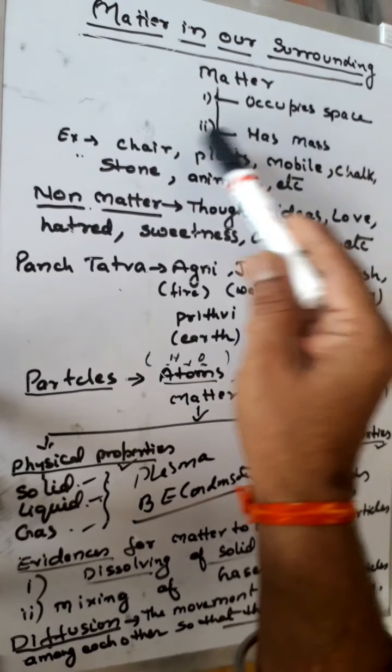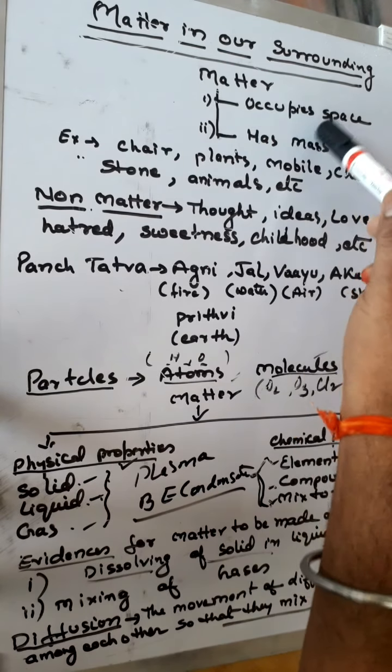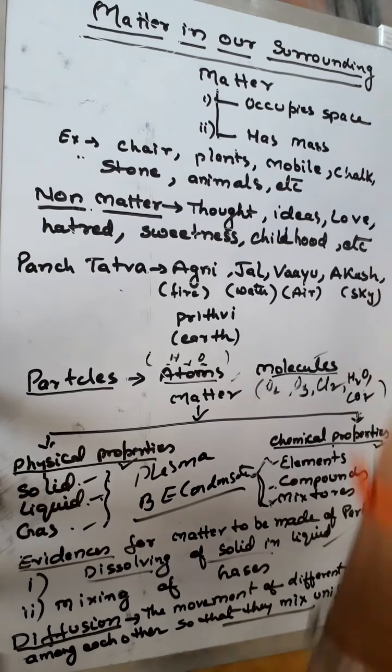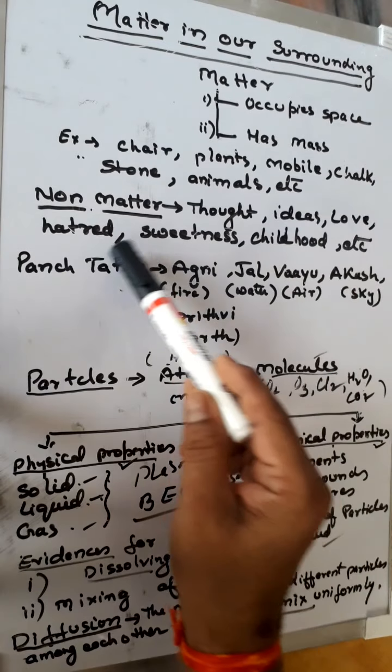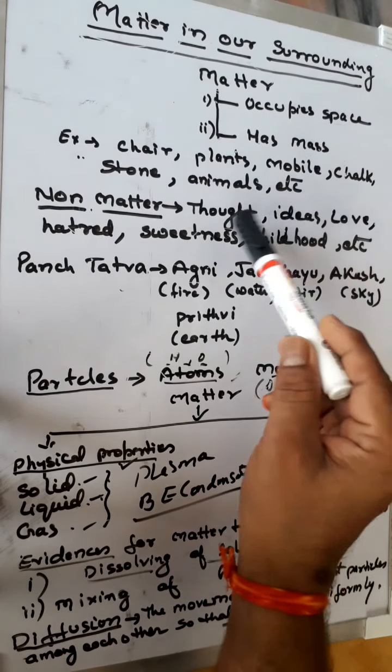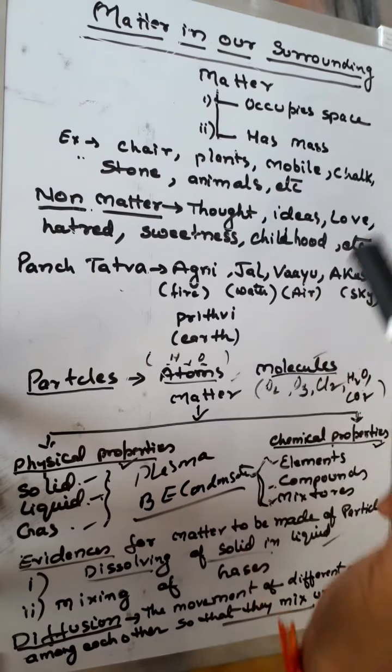These living or non-living things satisfy two conditions. First, they have mass and they occupy space, so they are called matter. But abstract things like thought, ideas, love, hatred, sweetness, childhood, etc. neither occupy space nor have mass, so they are not called matter.